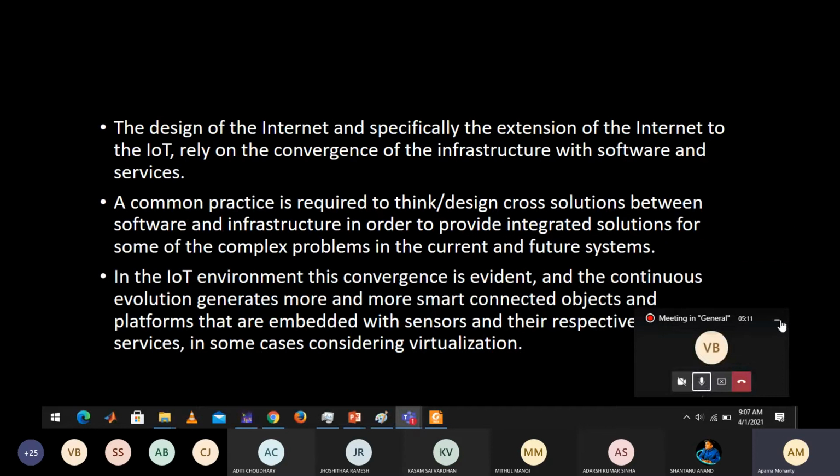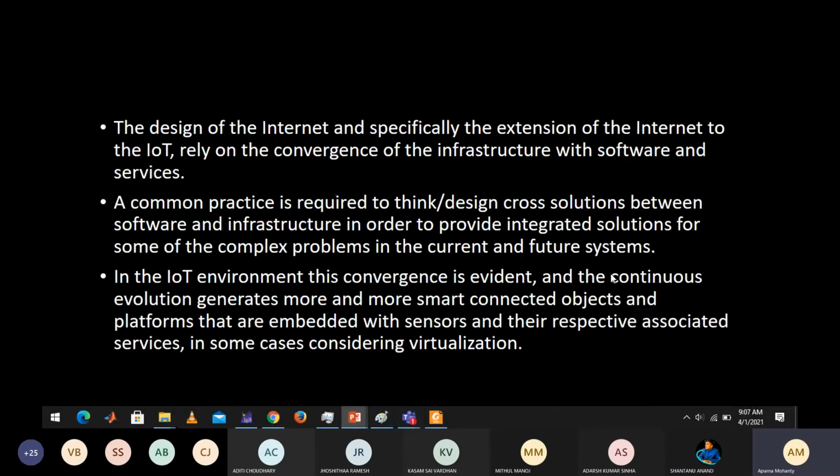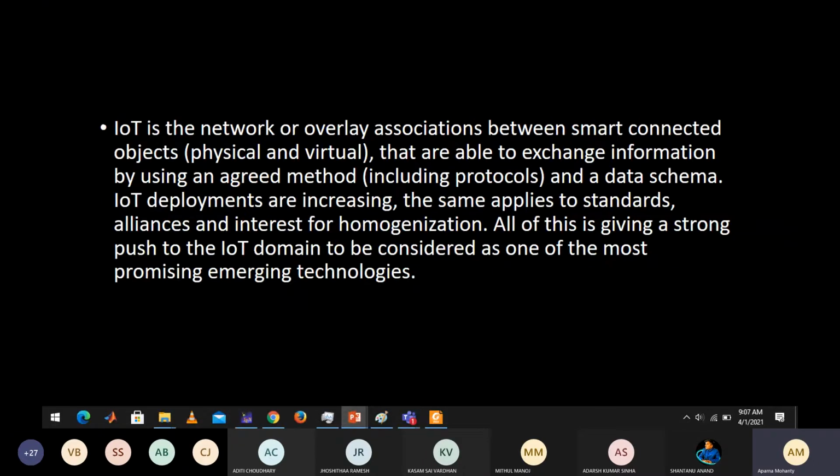The design of the internet, and specifically the extension of the internet to the IoT, relies on the convergence of various infrastructures. Be it software or hardware, everything has to converge. Only then will your entire IoT business flourish. So that is the basic concept you must all be aware of.